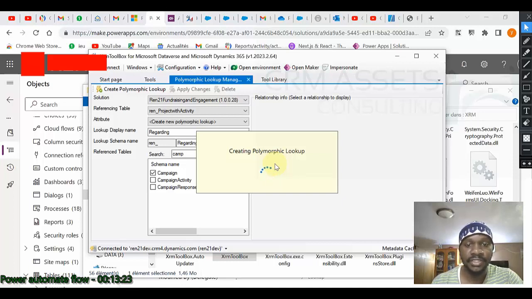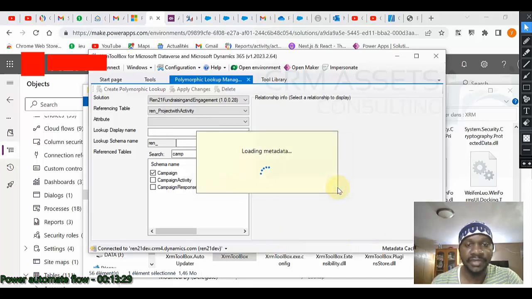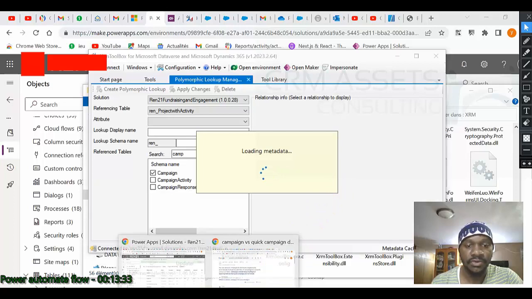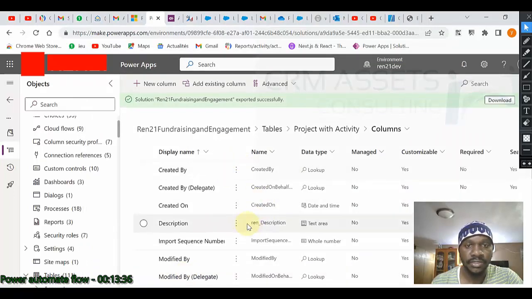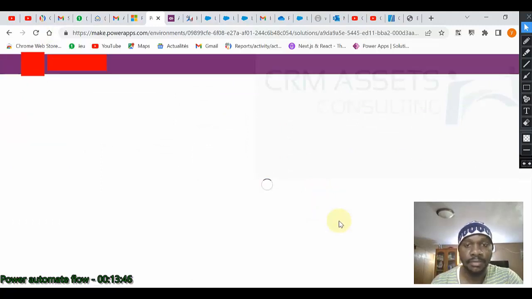So let us wait, it finishes. Okay, it has been added, that is fine. Login metadata. Now I can go here and if I refresh, I will be able to see that regarding field pointing on event and campaign.